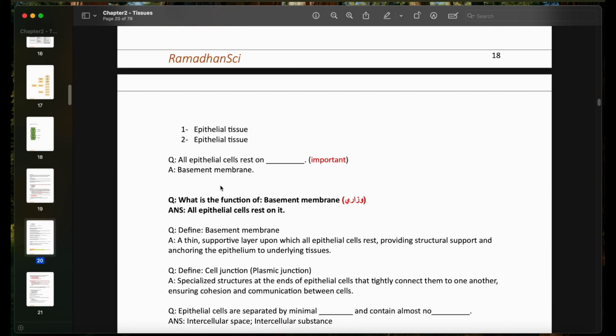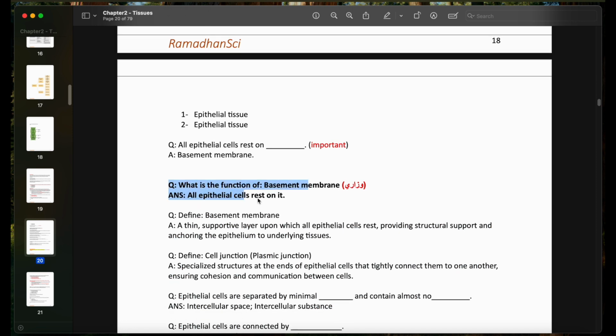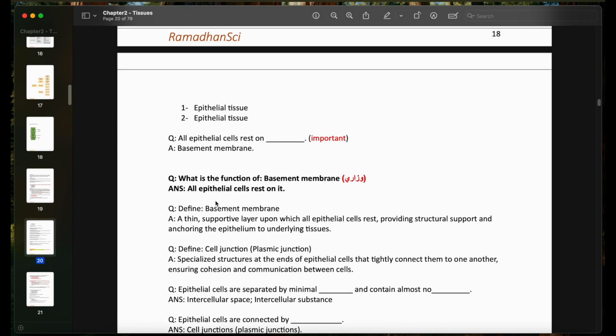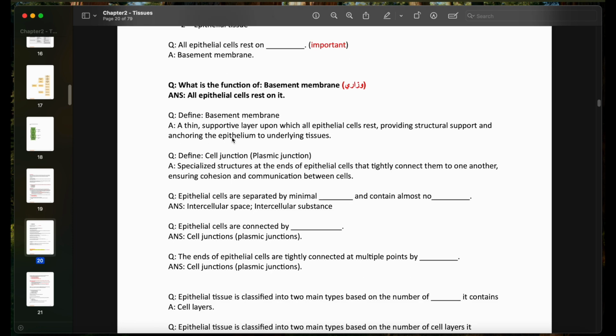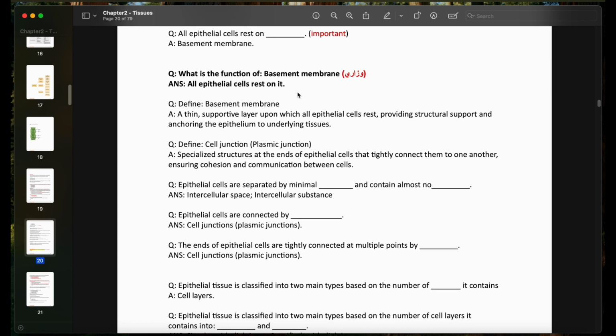Question: all epithelial cells rest on the basement membrane. What is the function of the basement membrane? This is an important question here. All epithelial cells rest on it. Question: define basement membrane. It is a thin supportive layer upon which all epithelial cells rest, providing structural support and anchoring the epithelium to underlying tissues.